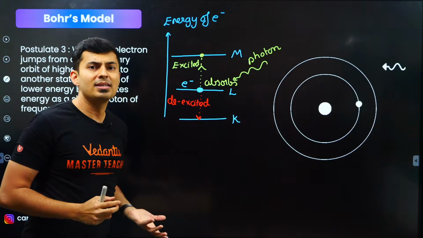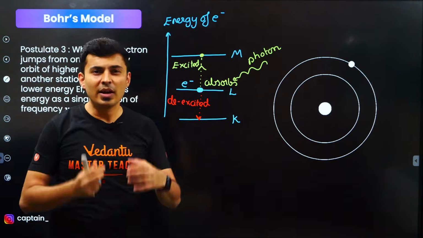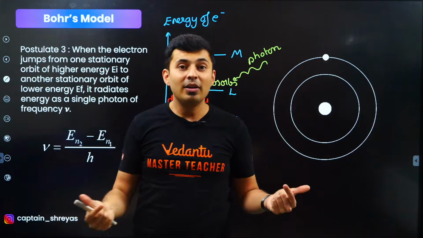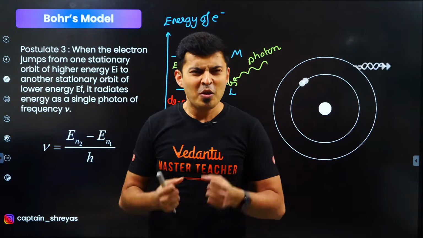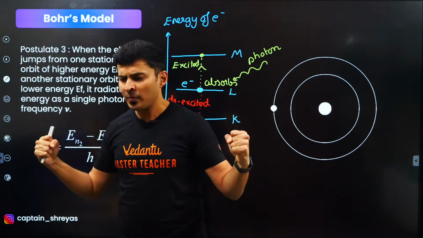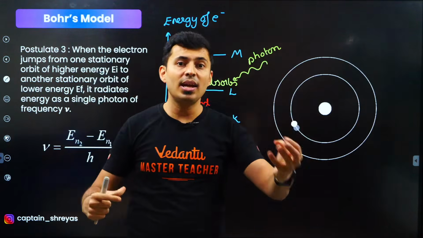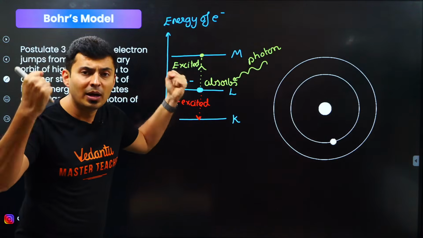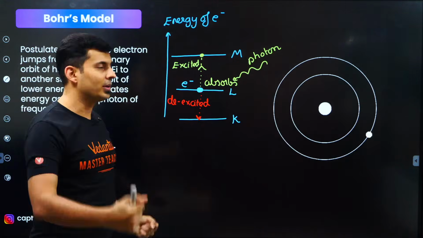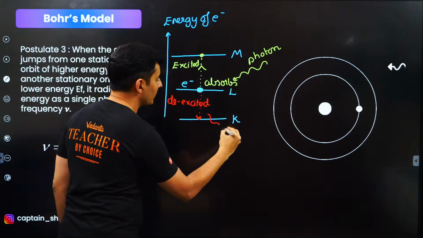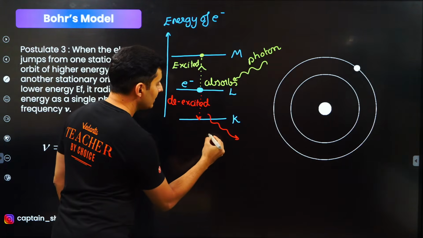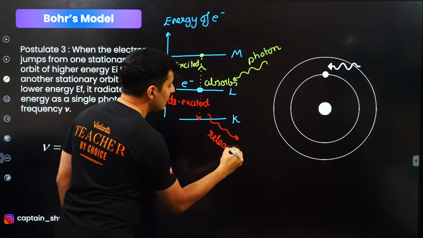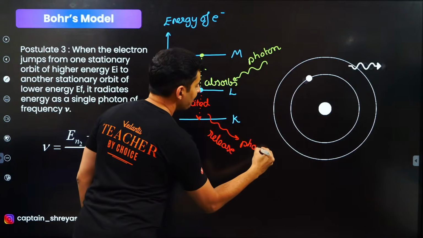When it lowers its energy, it will release something. Like when you get demotivated, what do you release, guys? Frustration, right? Anger. You become angry. Same way, when an electron becomes de-excited, it becomes frustrated, it becomes angry, and it releases a photon. I hope this is clear. This will basically release a photon.